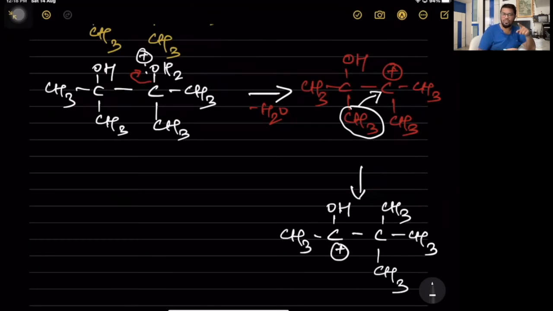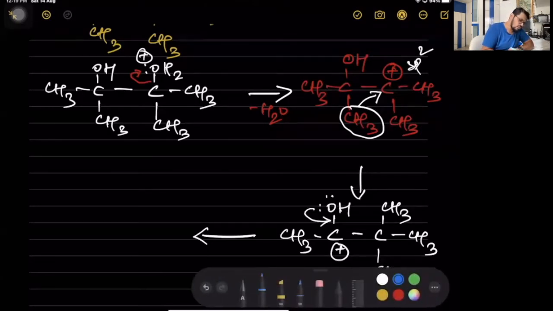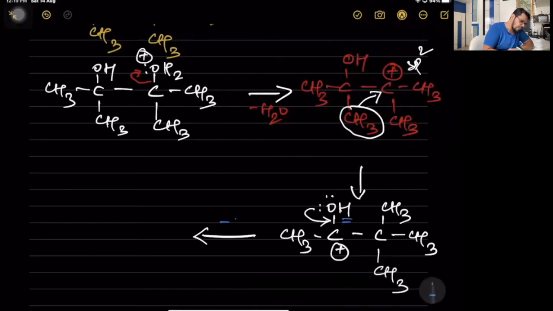C-C bond free rotation. So in the carbocation, the carbon is sp2 hybridized, so adjacent methyl group can go in the vacant orbital. That is one. Once this has happened, now what will happen? This oxygen has 2 lone pairs, so one of the lone pairs comes here, so it becomes a double bond. And the H, just see this part what I'm highlighting. This H is given as minus H plus.